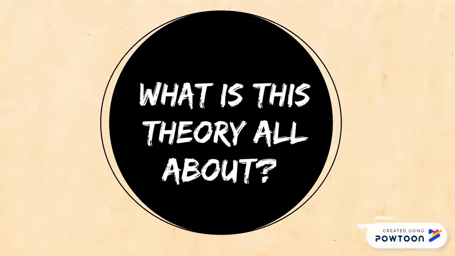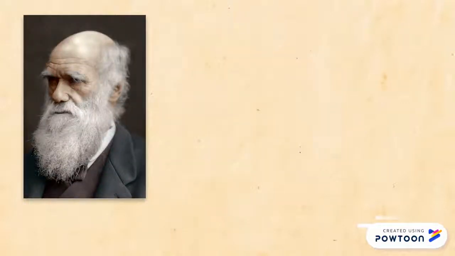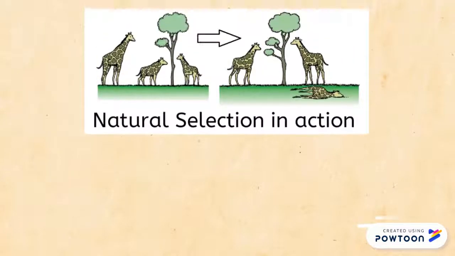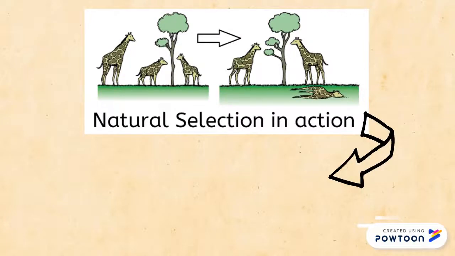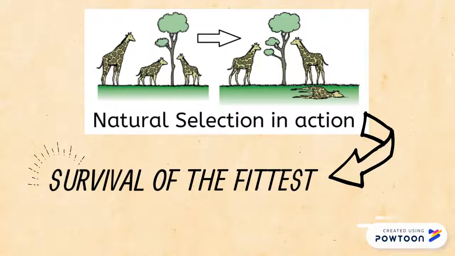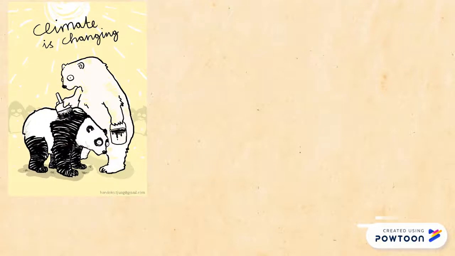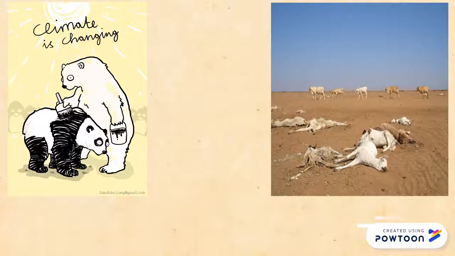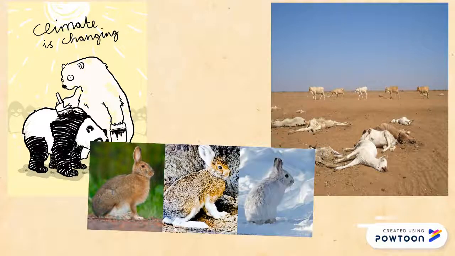So what is this theory all about? Darwin stated that organisms evolve through time as their environment also changes. This happens due to natural selection, which is also known as the survival of the fittest. This means that the ones who are able to adapt to the changes to their environment will be the ones to live longer and continue the existence of their species.